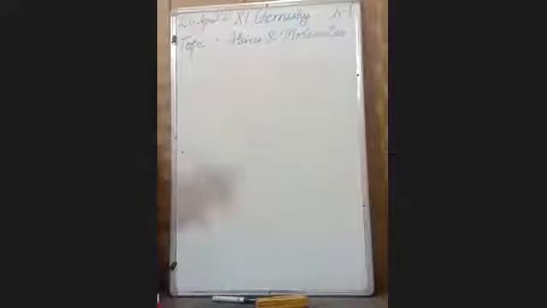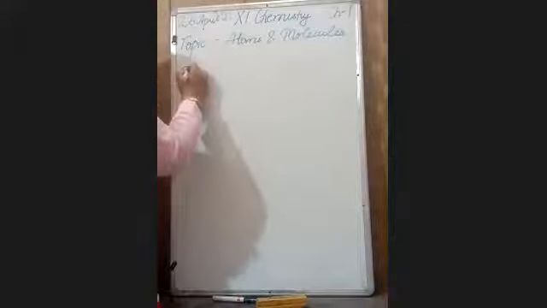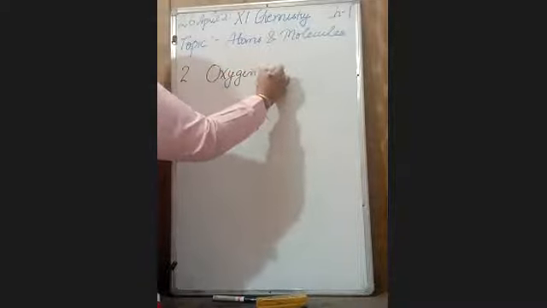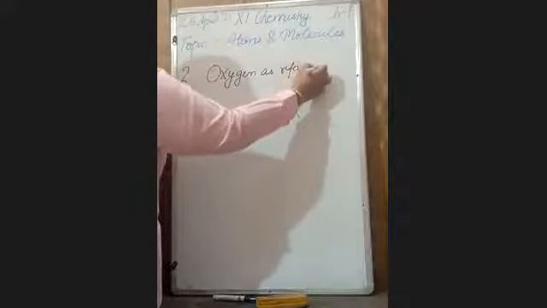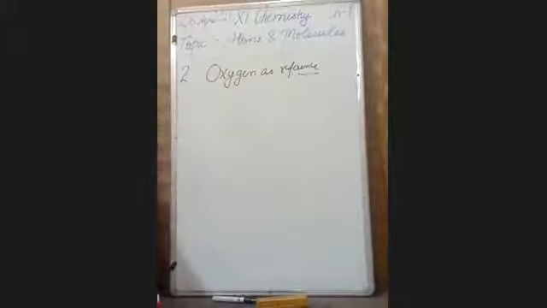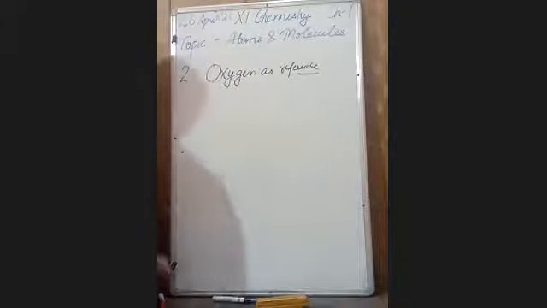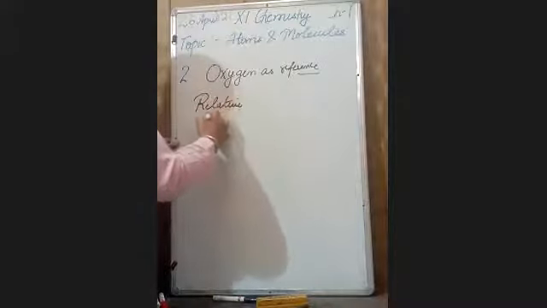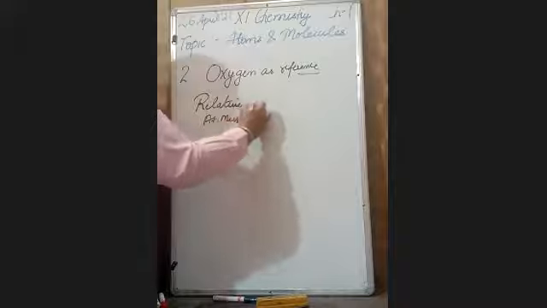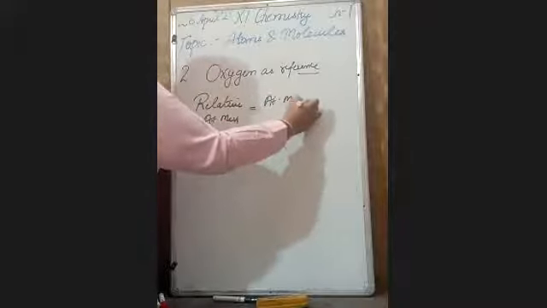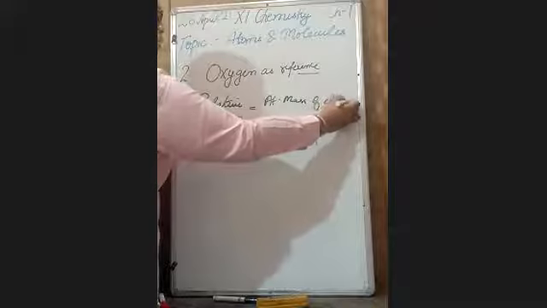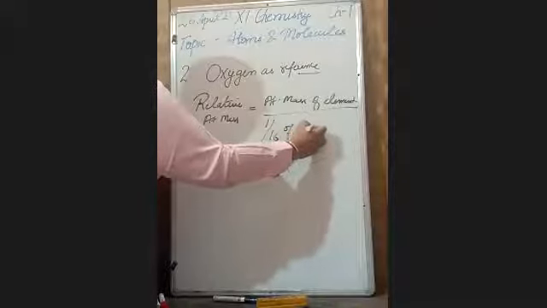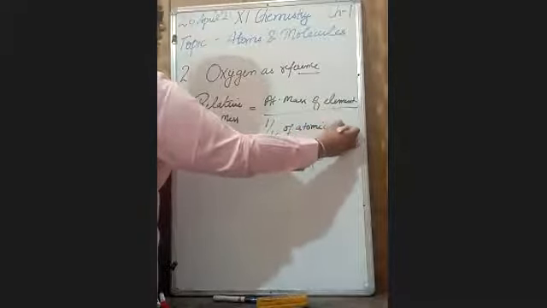So it was rejected. After that, scientists chose oxygen as reference. According to this, the relative atomic mass of a particular element is equal to the atomic mass of that element over 1/16 of the atomic mass of an oxygen atom.